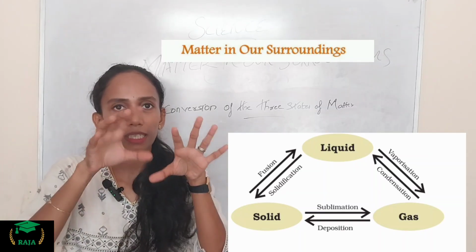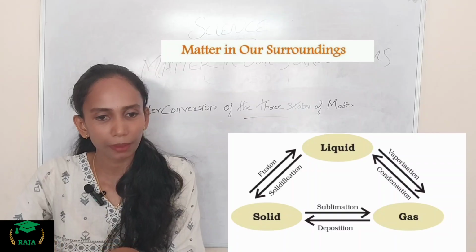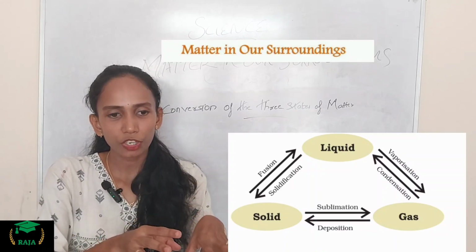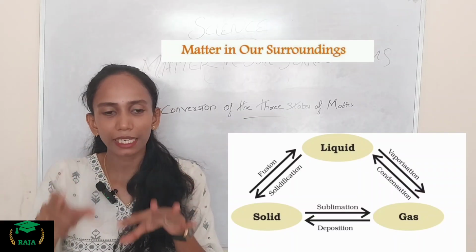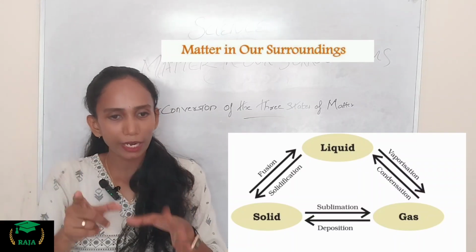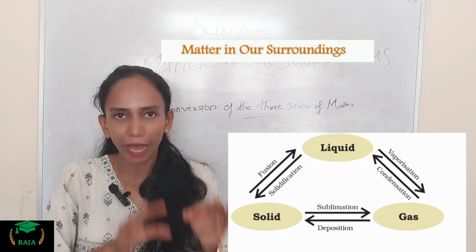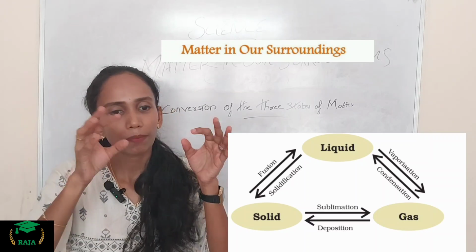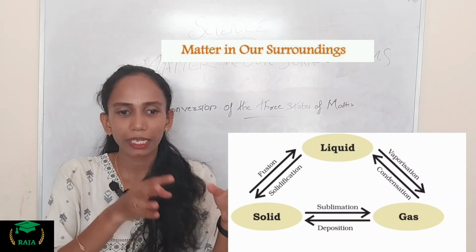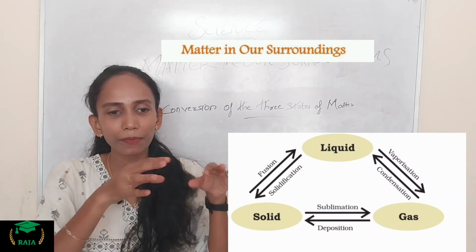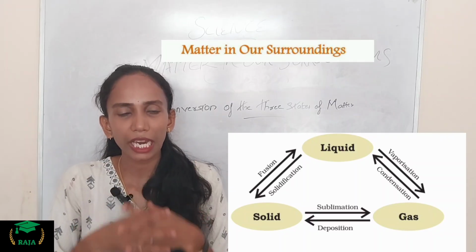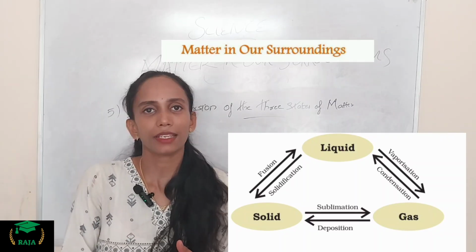Here, the gas condenses to liquid, or by melting it turns to solid, and again to gas, liquid, solid. It goes back by sublimation, freezing and evaporation. These are the processes by which the three states of matter are interconvertible.